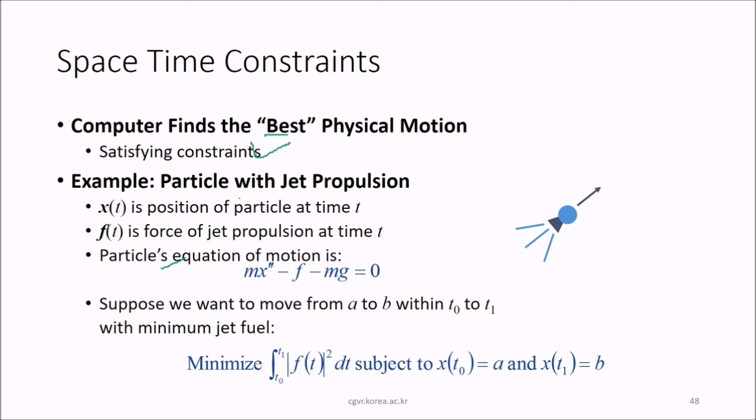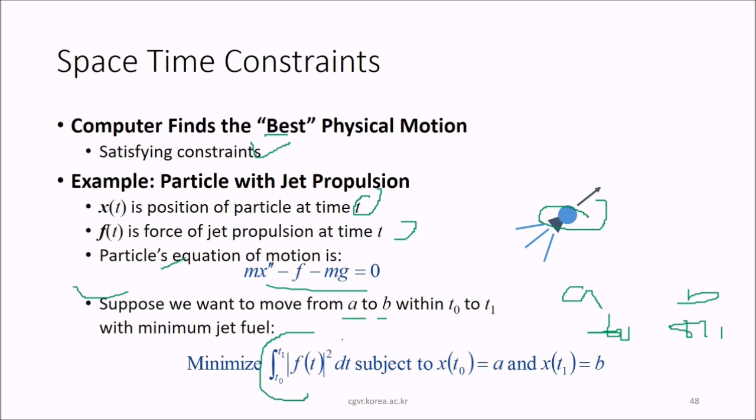So an example is a particle with, say, jet propulsion. x(t) is the position of the particle at time t. F(t) is the force of jet propulsion at time t. So the particle's equation of motion will be given by m x'' - f - mg = 0. Suppose we want to move from position a to b, between t0 and t1, with minimum jet fuel. We want to minimize the integral from t0 to t1 of f(t) squared dt, subject to x(t0) equal to a and x(t1) equal to b. Okay, so these are the ways in which we are going to compute things.